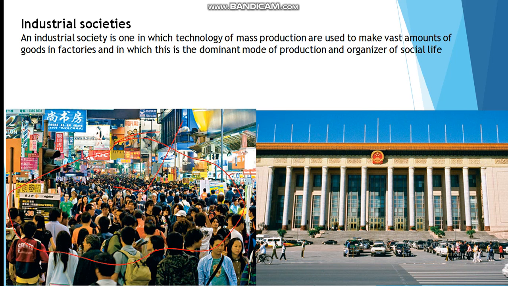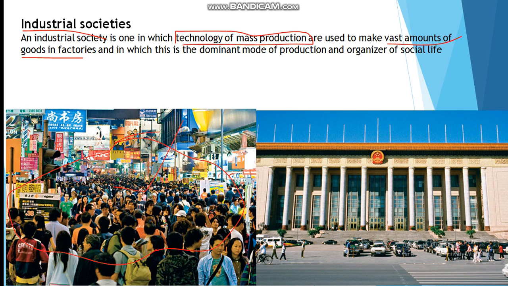After this agriculture society, another society came up, the technological society, the industrial society, with technology and mass production. The societies aimed at mass production, making a vast amount of goods with the help of factories, because the population increased and according to the need of the population.